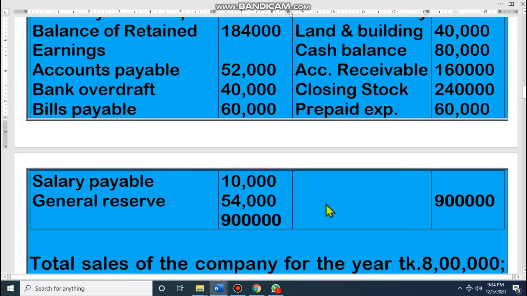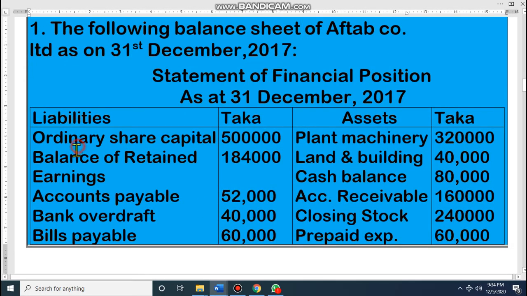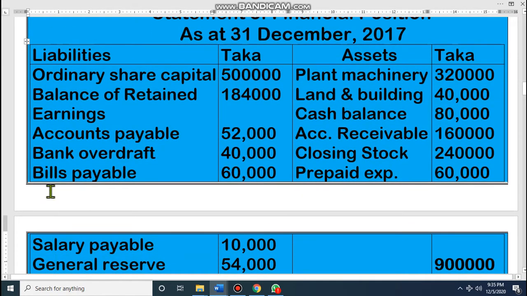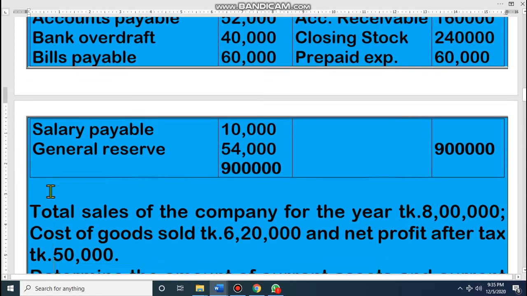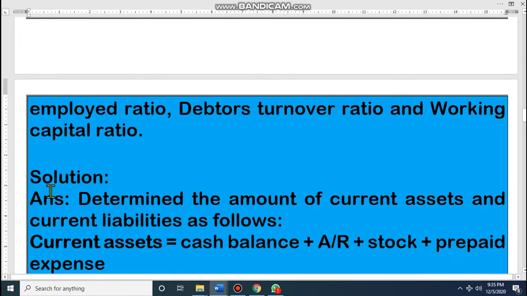And then look at this side, liabilities. Out of this, ordinary share capital, this is not a liability, this is owner's equity. Balance of retained earnings, this is also owner's equity. Accounts payable, this is current liability. Bank overdraft, it is also current liability. Bills payable, it is current liability. And salary payable, also current liability. General reserve is equity. Dear student, let's see the solution now.